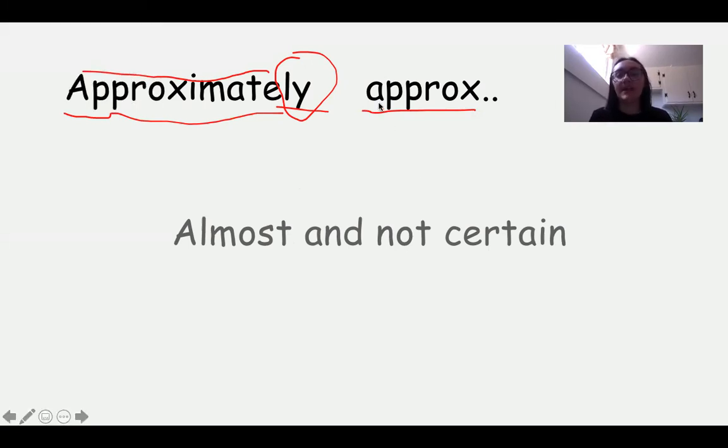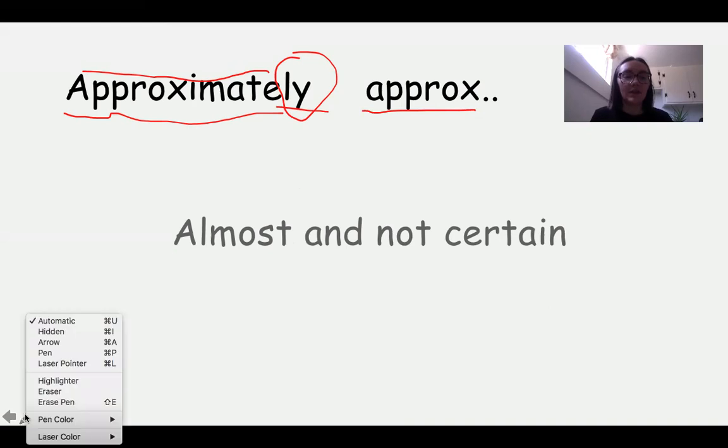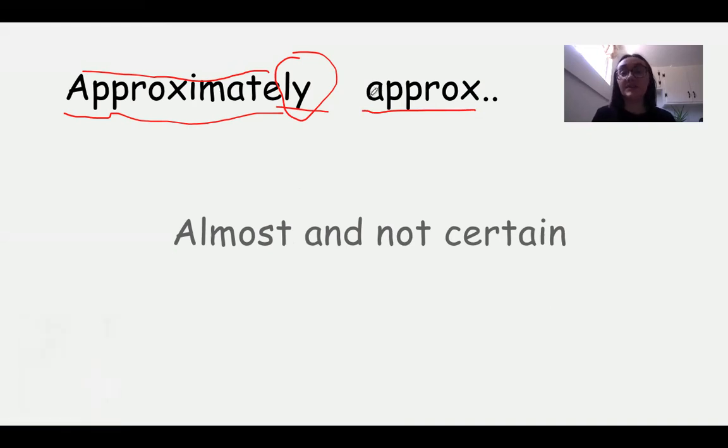We just write approx, just the first part of this word. And it means the same thing. Sometimes people say, oh, it'll be approx 10 minutes. It's not super normal, but sometimes people will say it. So instead of being confused, what does approx mean? Approx is approximately, and it means almost and not certain.